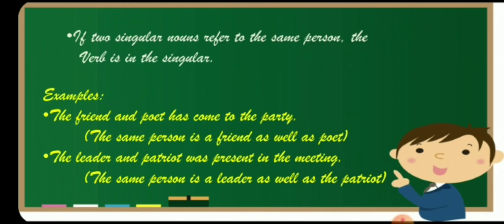So has is a singular verb. The leader and patriot was present in the meeting. The same person is a leader as well as a patriot. So here no two persons, only one person is there. So was is a singular verb.